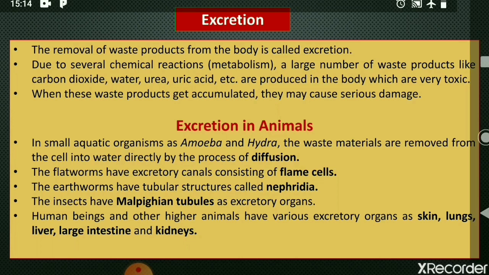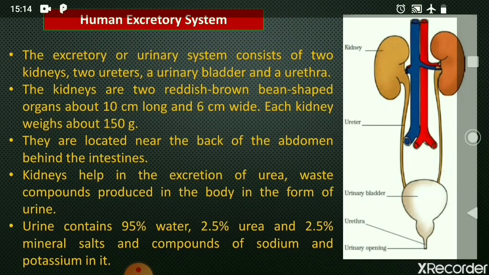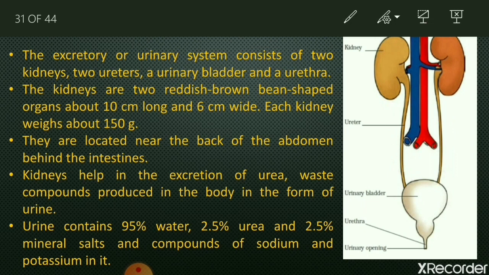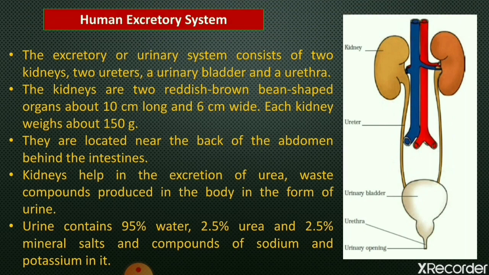So first of all, we will see the human excretory system. We know that the excretory system is also known as the urinary system, and this urinary system has two kidneys, two ureters, a urinary bladder, and a urethra.